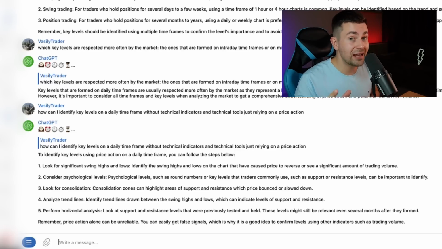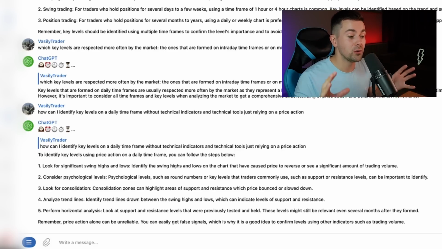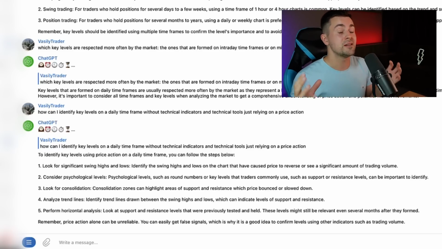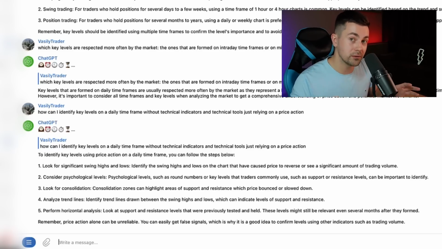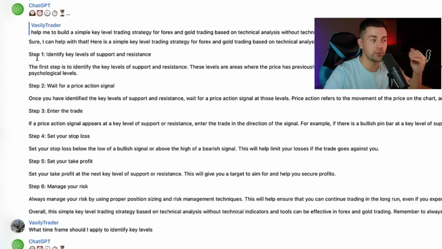And here in that answer, ChatGPT reminds us that key levels alone are not reliable. Yes, when identifying the key levels with price action, some of the key levels cannot be reliable. So for us, it is very important to look for some kind of confirmation. Returning to the step-by-step strategy that ChatGPT suggested, we have clarified exactly how to identify key levels in step 1. Then goes step 2, wait for a price action signal.